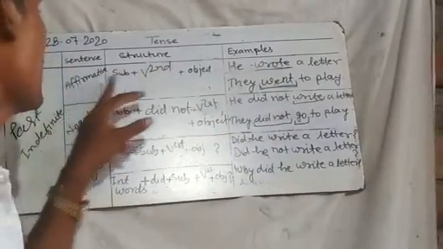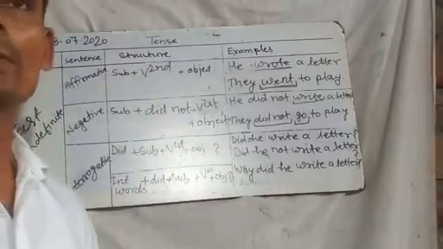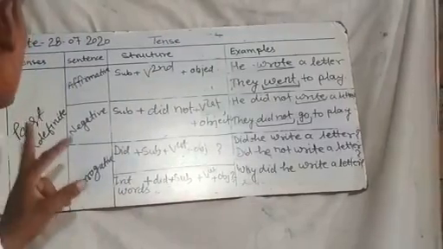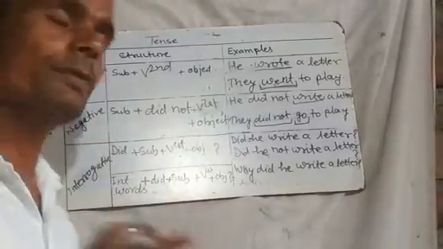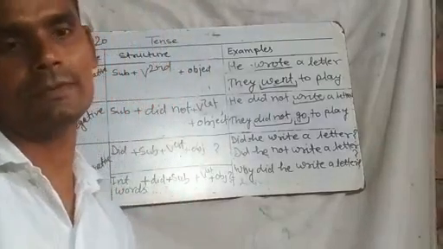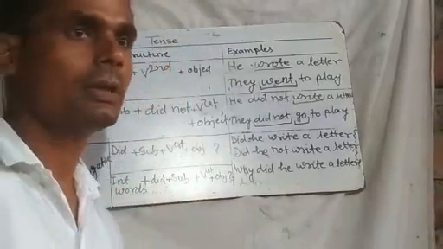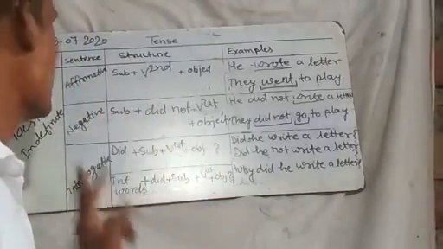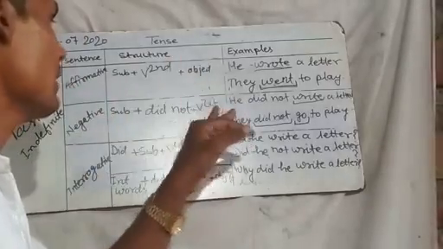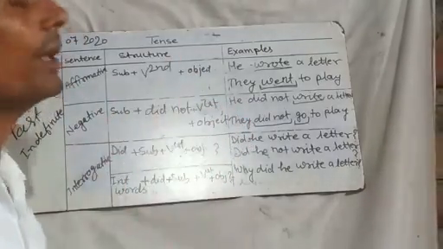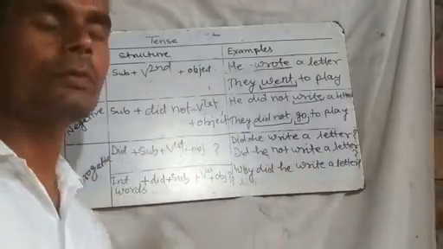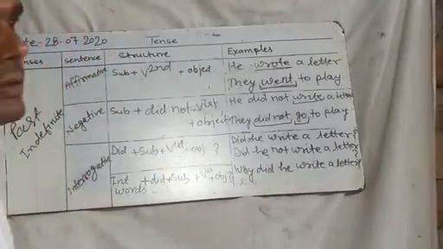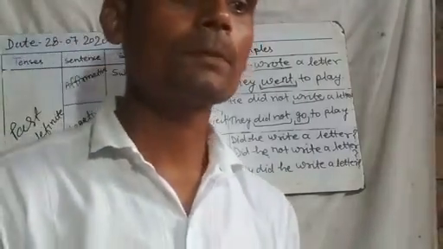In affirmative sentence, always use the second form of the main verb. Only here you remember: in past indefinite tense, only in affirmative sentence we use the second form of the main verb, and not in negative sentence or interrogative sentence. There we only use the first form of the main verb. In one sentence we come to know, in negative sentence, if "never" is given, at that time we do not use "did not".